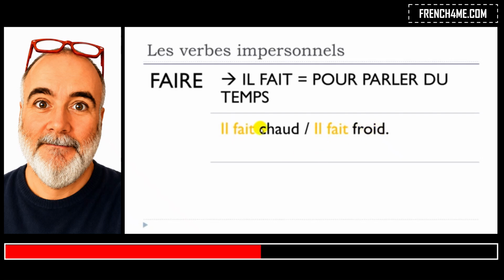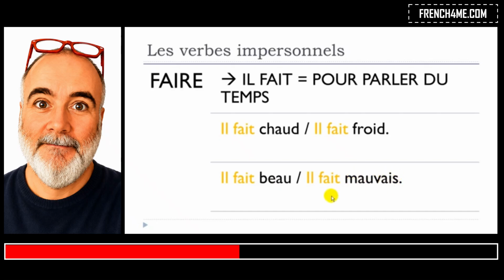Il fait chaud, il fait froid. And then if you want to talk about nice weather, it's beau. Il fait beau. The opposite, mauvais, bad. Il fait mauvais. Il fait chaud, il fait froid, il fait beau, a beautiful weather. Il fait mauvais, a bad weather.